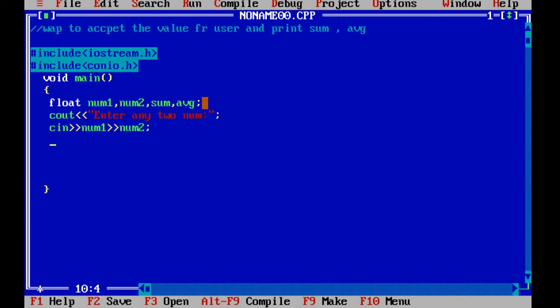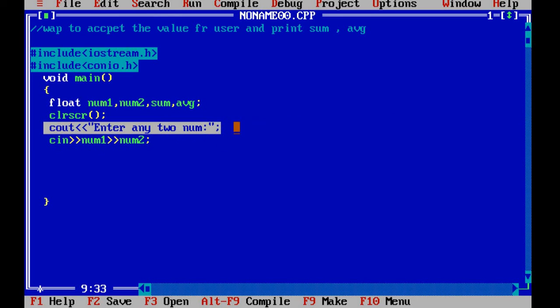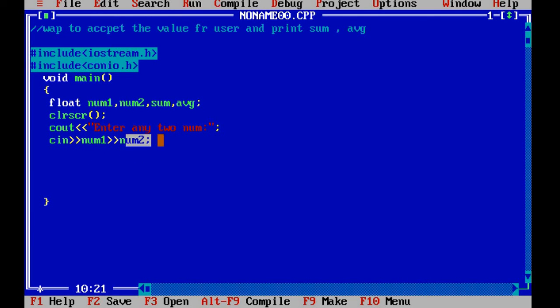After that, over here, my clear screen will come. So through this statement, the user will come to know they're supposed to enter the two values. Through this, it is allowing the user to enter the value for num1 and num2 variables. Now our process part will come.